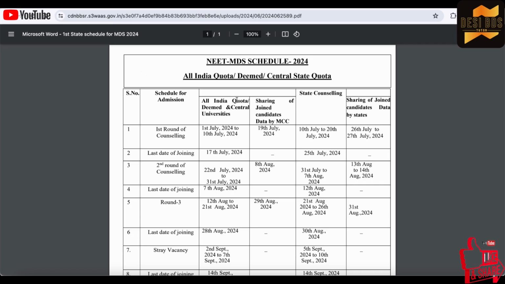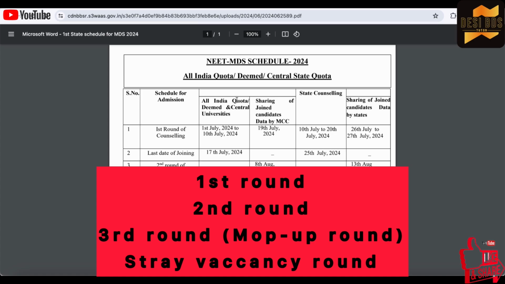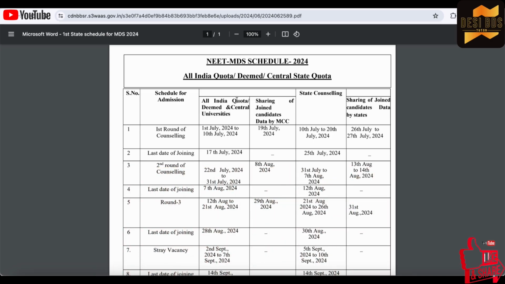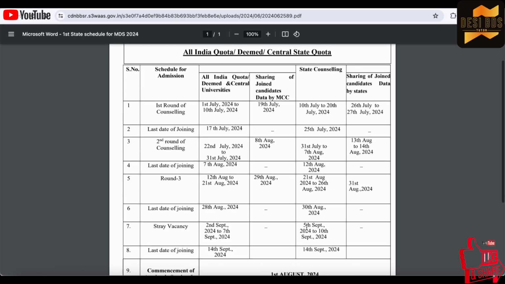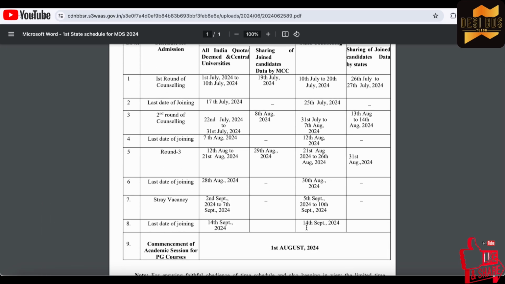Here we have the following rounds for the counseling: the first round counseling and second round counseling. Then we have the third round counseling, that is the mop up round. After that there is a stray vacancy round, which is for the seats which are vacant after the mop up round. The counseling begins from the 1st of July 2024 and ends with the stray vacancy at the end of 10th September. Only if you qualify NEET MDS 2024 are you eligible for MDS 2024 admission.